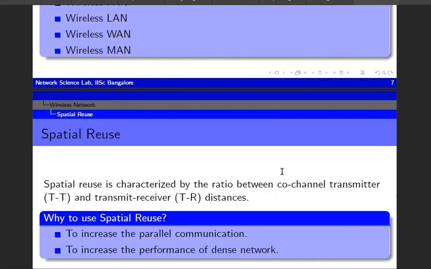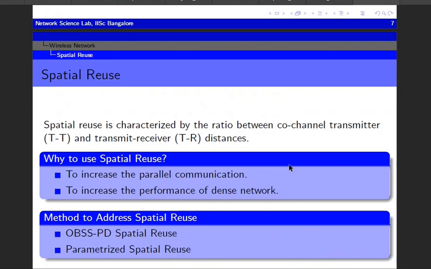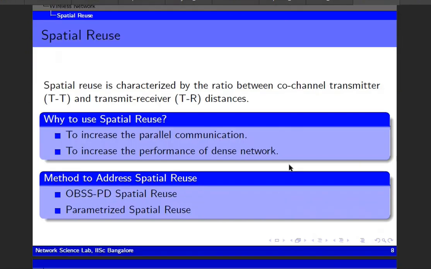Now coming to spatial reuse, this technique is basically used to enhance the parallel communication in the wireless network. This is defined by the ratio between the co-channel transmitter and the transmitter-receiver distance. Now, why use spatial reuse? To increase the parallel communication and to increase the performance of the dense network.